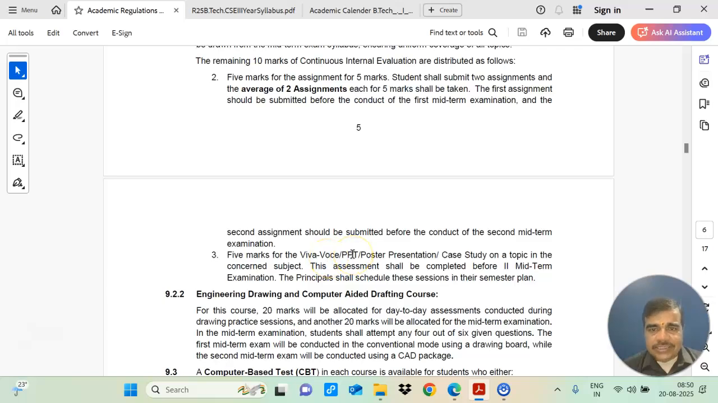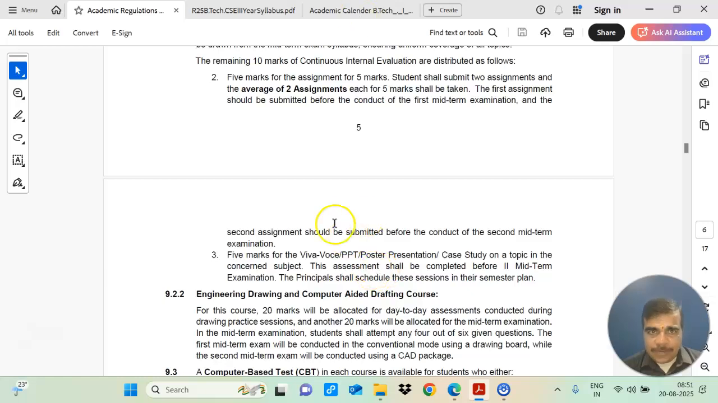voce, PPT, poster presentation, case study on a topic in the concerned subject. This assessment shall be completed before the second midterm examination. This means that the 5 marks of assignment and 5 marks for this evaluation assessment will be taken care of by your college committee only.